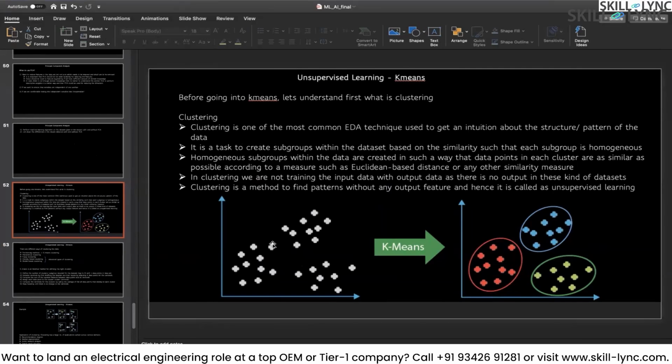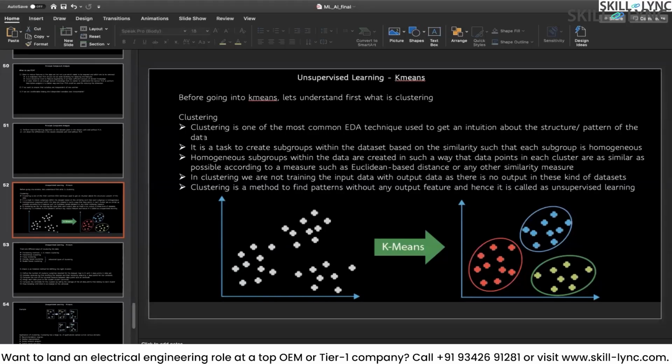If you see, we have some data set here. Let's say this is our first feature X1 and then the second feature X2. We have plotted all our data based on the X1 and X2 values. Now if you notice, these are clustered into one group, these into a second group, and these into a third group. Now the challenge for us is how to cluster this data. That's the first challenge, which is based on the distance formula. The second challenge is how to decide how many clusters or groups we want.